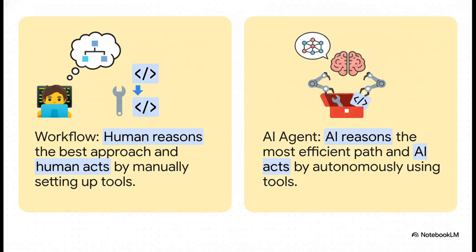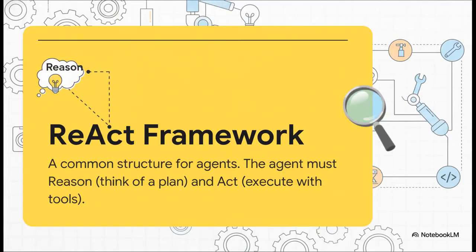And this side-by-side just perfectly illustrates that shift in responsibility. In a workflow, the human does the reasoning and the acting. But with an agent, the AI takes over both. It reasons about the most efficient path, and then it acts on it, autonomously selecting and using its own tools. This is why one of the most common structures for these agents is called the REACT framework. And it sounds fancy, but it's super simple when you break it down.